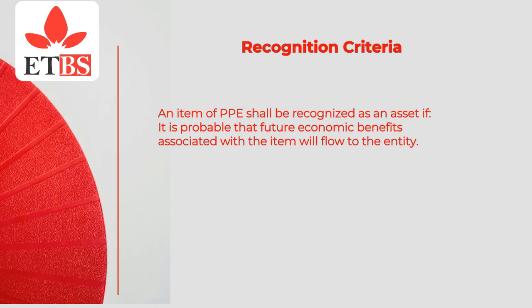Recognition criteria. An item of PPE shall be recognized as an asset if it is probable that future economic benefits associated with the item will flow to the entity, and the cost of the item can be reliably measured. Examples: purchasing a delivery truck for logistics, installing manufacturing machinery. Items that do not meet these criteria are expensed immediately.